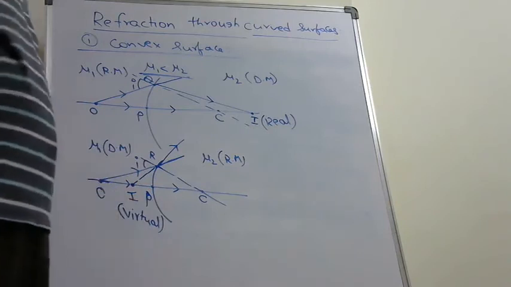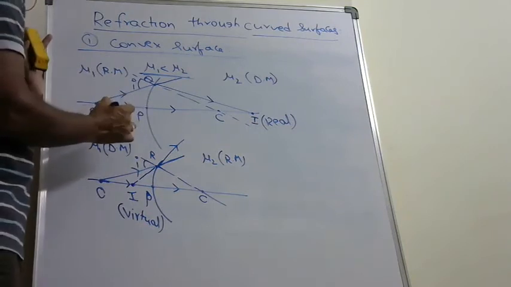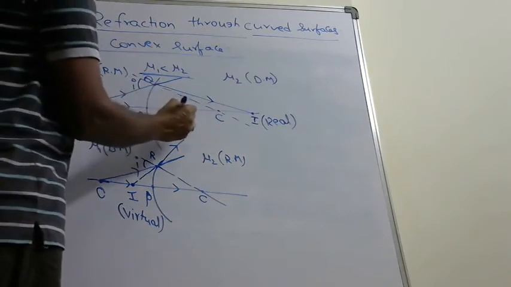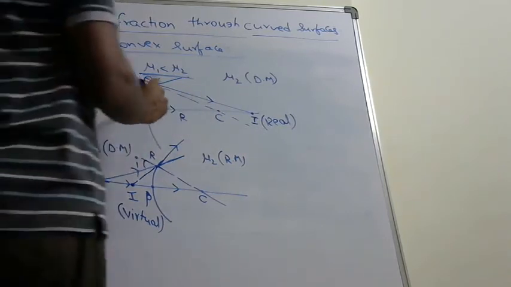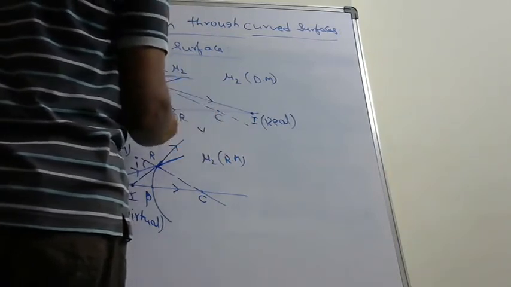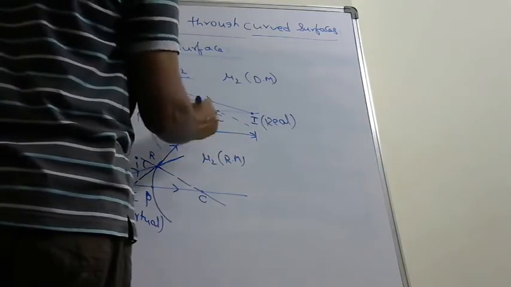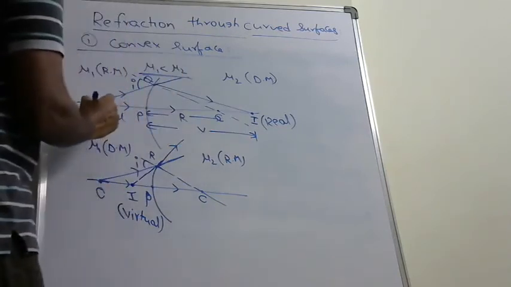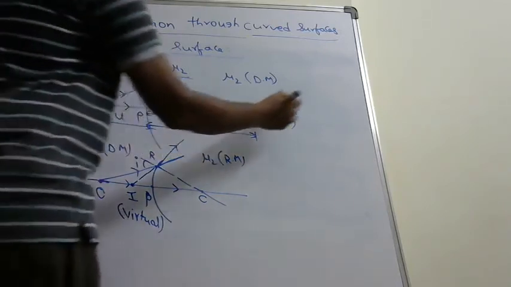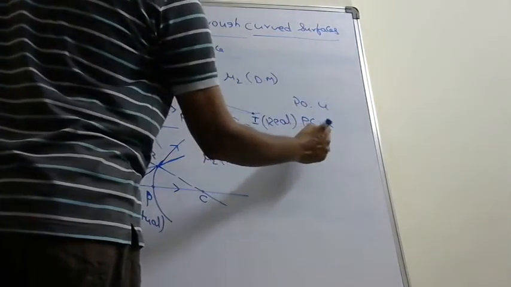That image is virtual. In these cases, the distance of the object from P is called the object distance, denoted by U, the distance of C from P is called the radius of curvature R, and the distance of I from P is called the image distance V. So PO is the object distance, PC is the radius of curvature, and PI is the image distance.